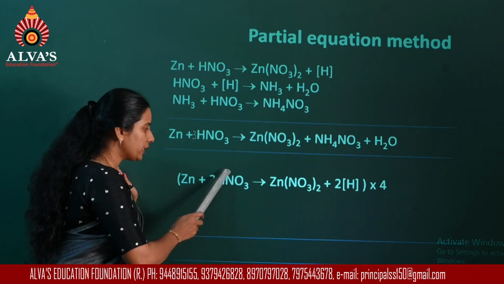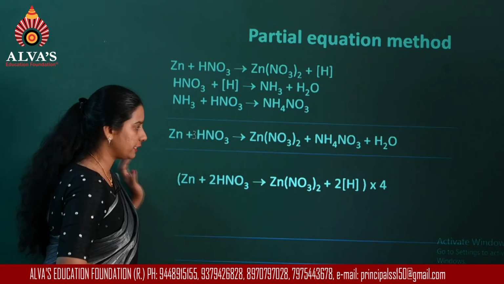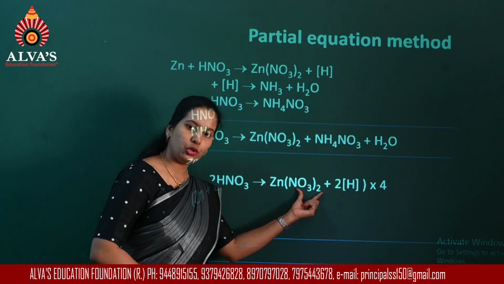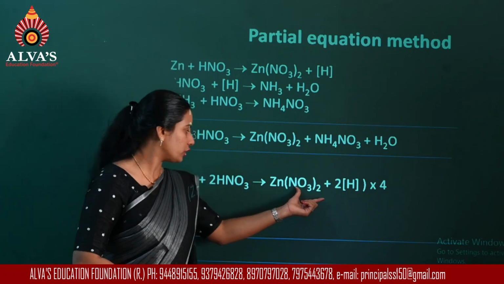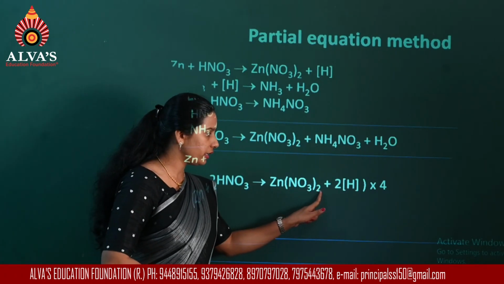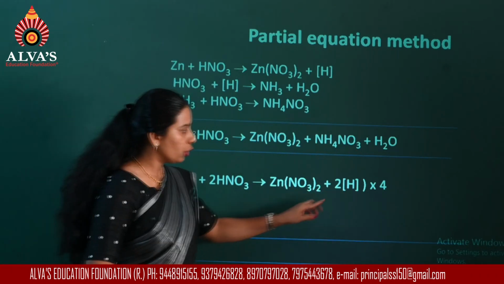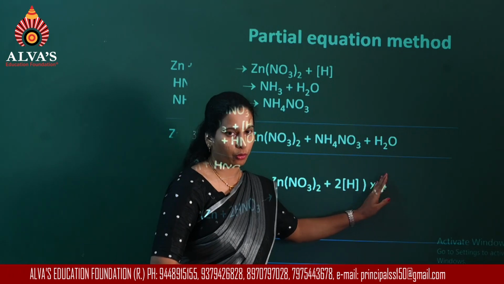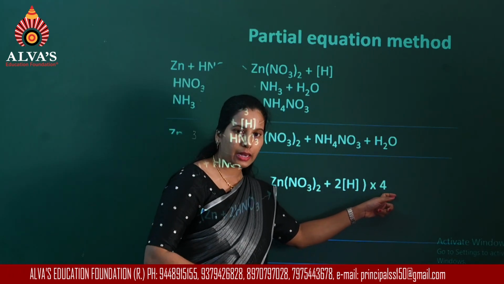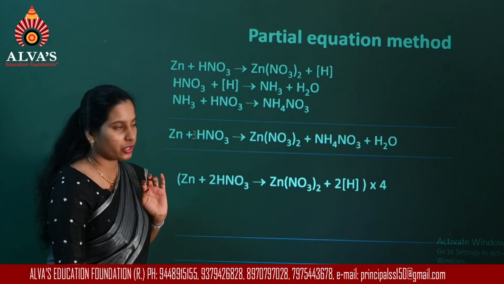Now this 2 is common for the entire thing. So you will have 2 nitrogens here, and here you already had 2 nitrogens. Now 2 into 3, it becomes 6. Here it is 2 into 3, it is 6. Now for the moment, don't consider this into 4. Regarding this, I'll be talking later. Now we'll move on to the second equation.